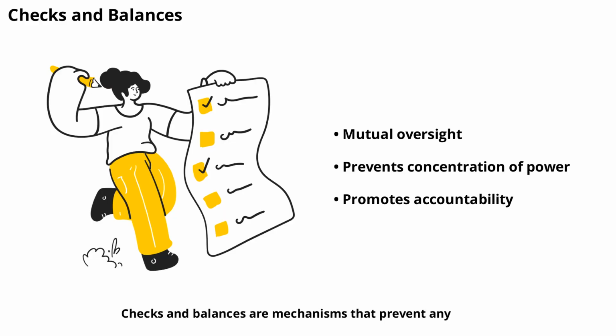Checks and balances are mechanisms that prevent any one branch of government from becoming too powerful. Each branch can limit the actions of the others, creating a system of mutual oversight. For example, the legislature can pass laws, but the executive can veto them, and the courts can declare them unconstitutional. This system helps maintain a balance of power.